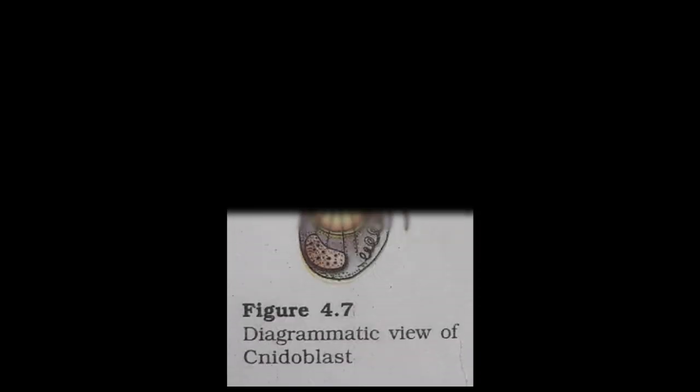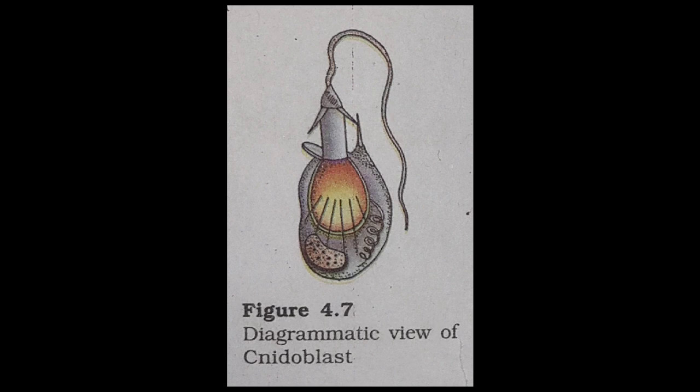Cnidocytes contain stinging capsules or nematocysts. A nematocyst is a specialized cell that contains a tiny venomous coiled thread that can be ejected in response to stimuli. Cnidoblasts are used for anchorage and for the capture of prey. Anchorage means attachment or fixation of a cell, tissue, or organism to a surface or substrate.